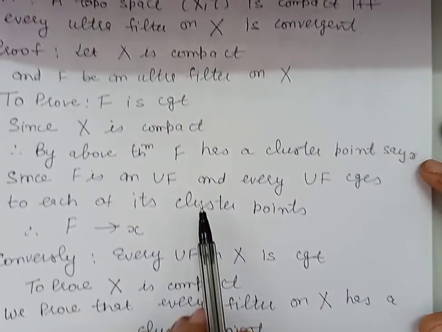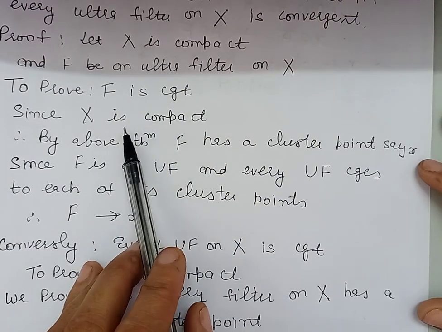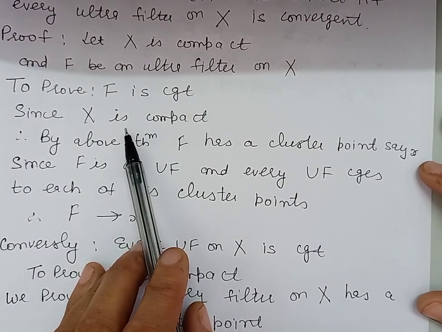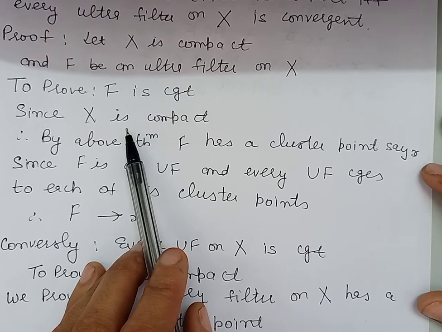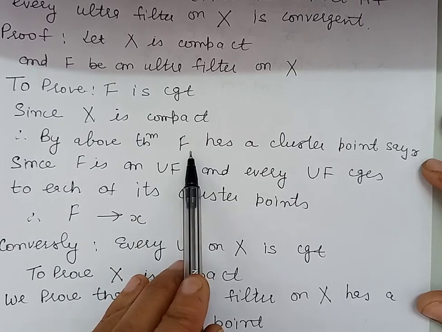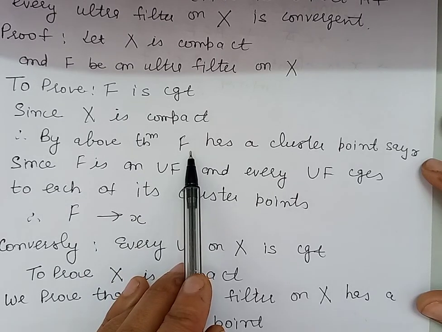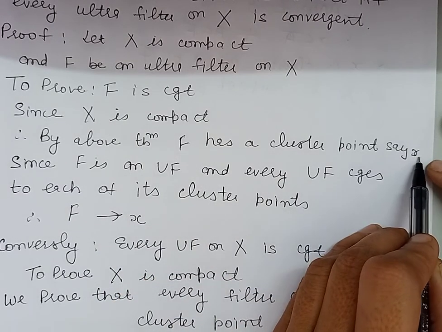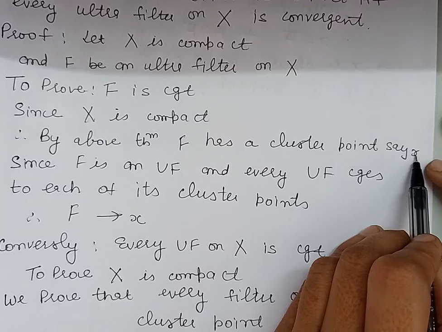Because X is compact, by the above theorem every filter on the set X will have a cluster point. So the filter F will have a cluster point.